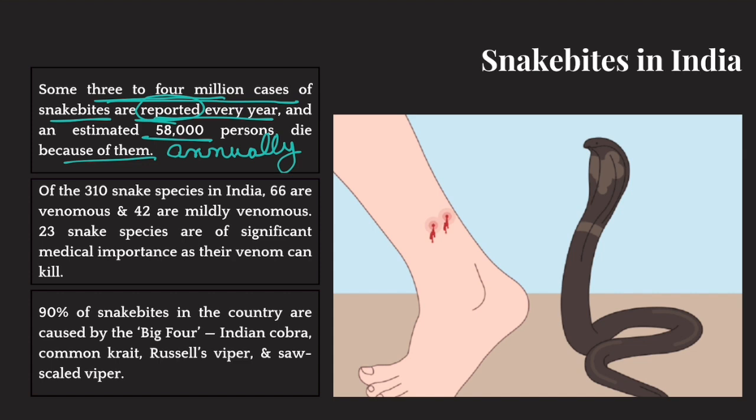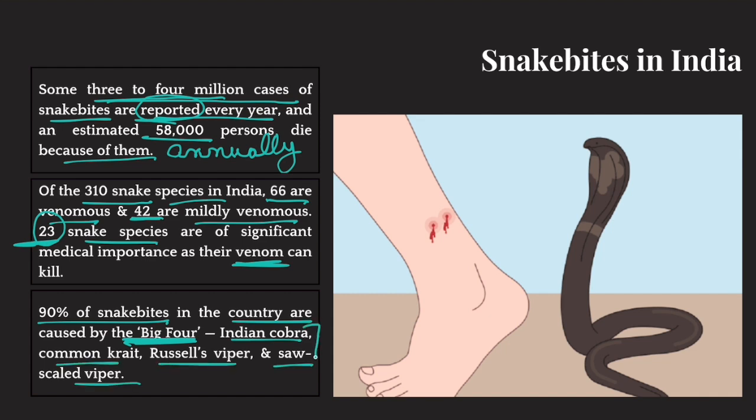It should be called a notifiable disease. Now, in India, there are 310 snake species. Of them, 66 are venomous. That means their bite has venom, poison. 42 are mildly venomous. That means their poison is not that dangerous. And 23 snake species are such that their venom is very dangerous. Their poison is so dangerous that it can take your life. 23 of them are such. Okay. Now, 90% of snake bites in the country are caused by the big four. These big four are the four major snake species in India: Indian cobra, common krait, Russell's viper, and saw-scaled viper.